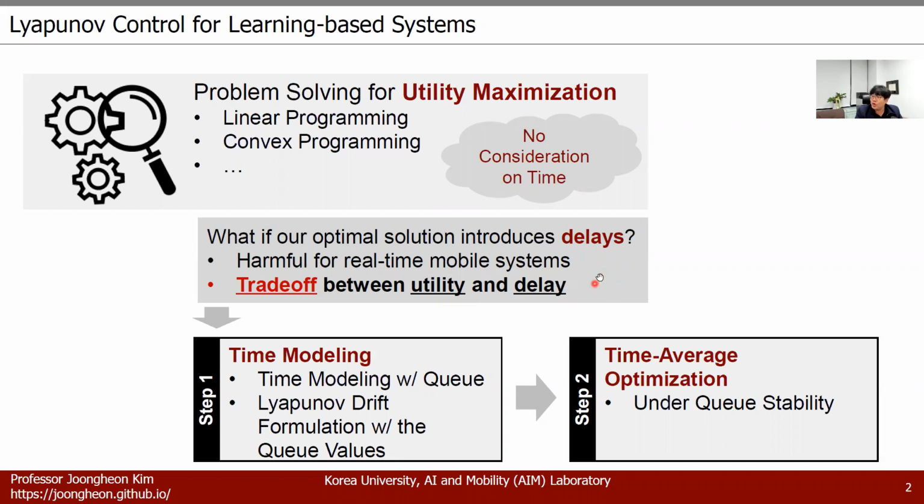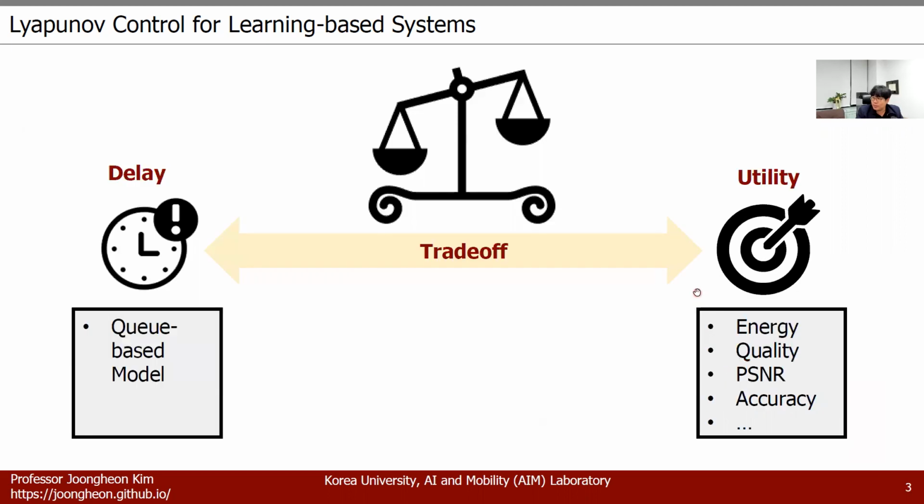For the formulation, we are using Lyapunov optimization. And the Lyapunov optimization has two steps. For the first step, we have to do the time modeling. The time modeling is usually done by a queuing system. And then based on the Q values, we are using Lyapunov drift for mathematical modeling. For the second step, we are doing time average optimization on the Q stability. It can be illustrated as follows. Here, we have a trade-off between delay and utility. In delay modeling, we are using Q.